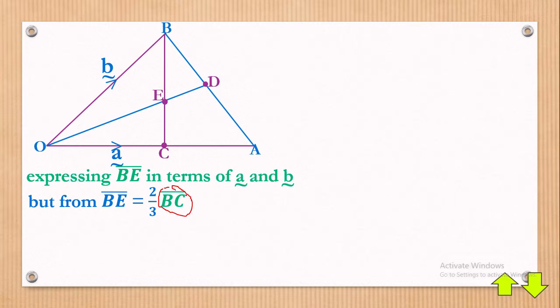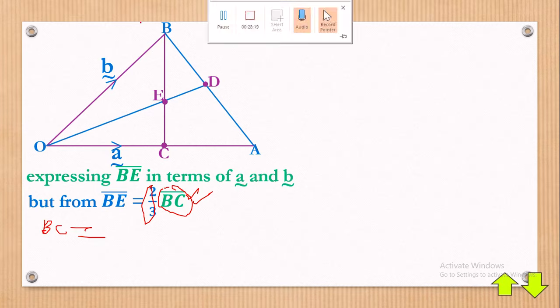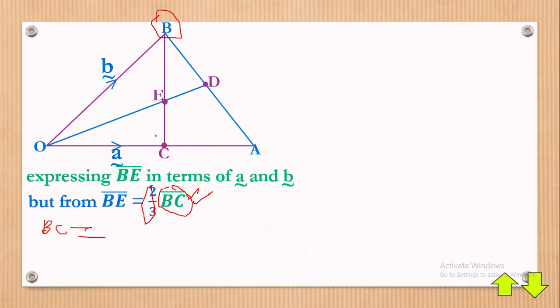So it means that what we need here is to find BC, then we multiply it with this, and we shall have gotten that. But how shall we get BC? BC is equal to, let's see, what is BC? We have B here, and we have a C here. How can we get BC? BC is equal to how many routes?